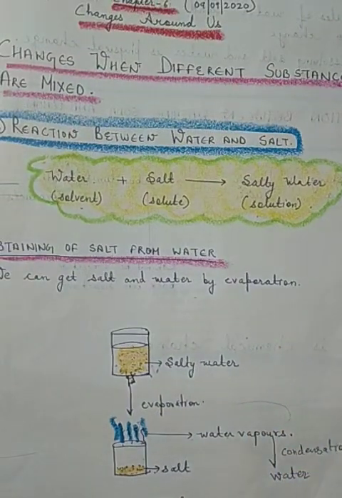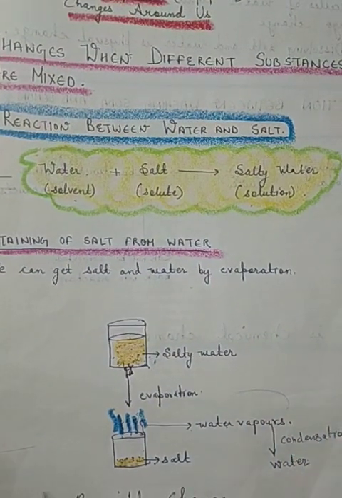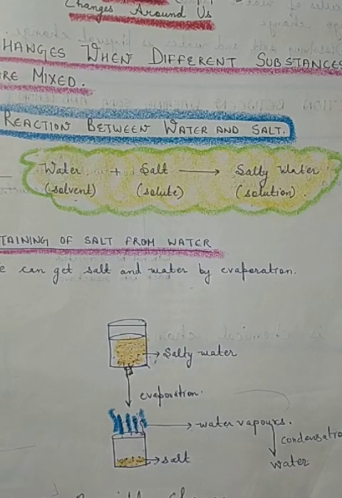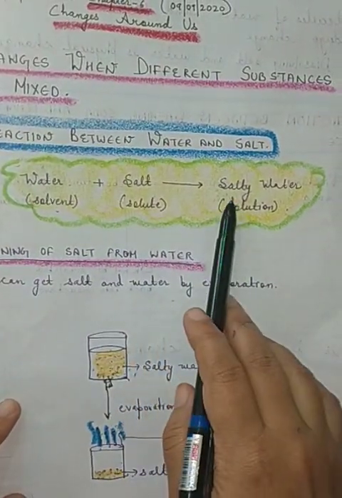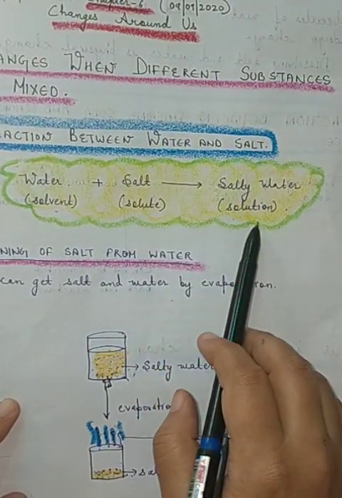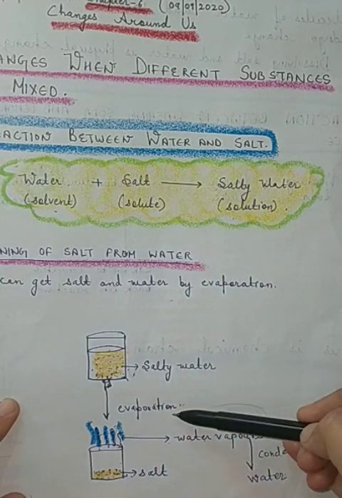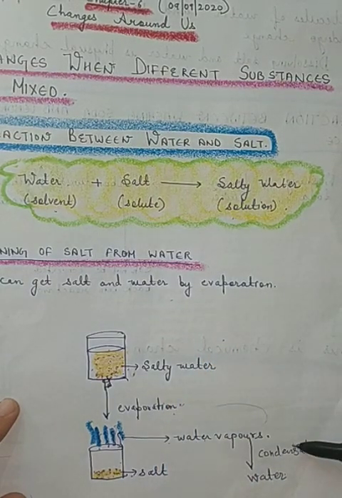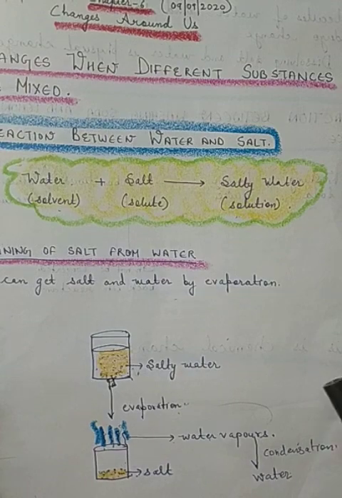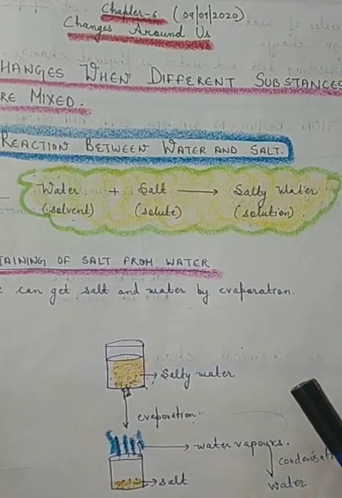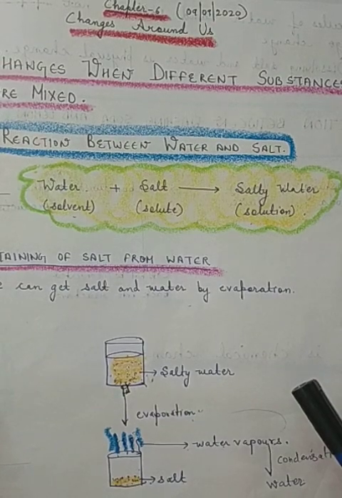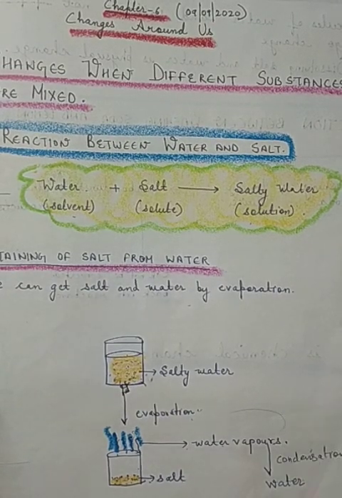So what kind of reaction is this? This is a reversible reaction. Why are we saying that this is a reversible reaction? Because we can separate salt and water from salty water by the process of evaporation and condensation. That is why we say this is a reversible reaction and this is a physical change. Why is it a physical change also?